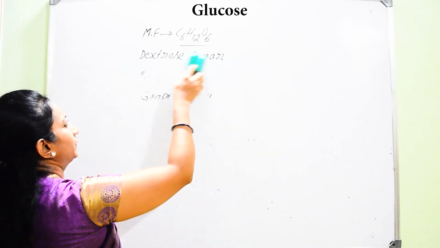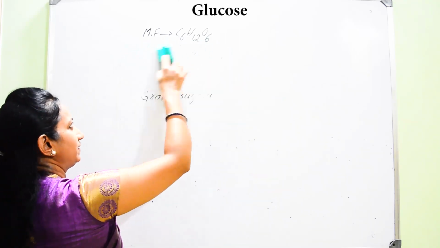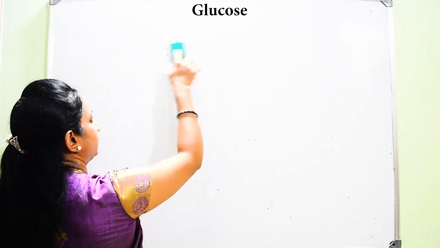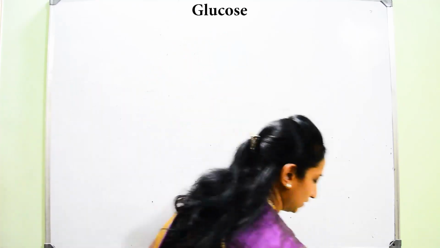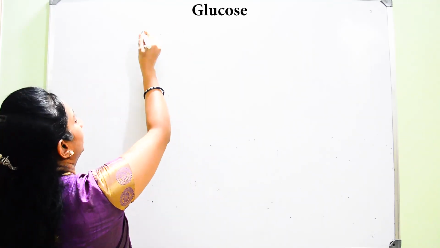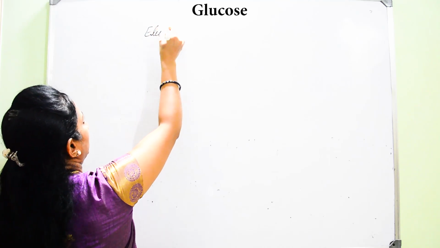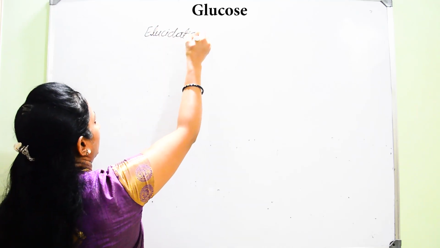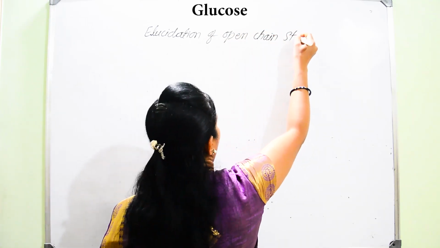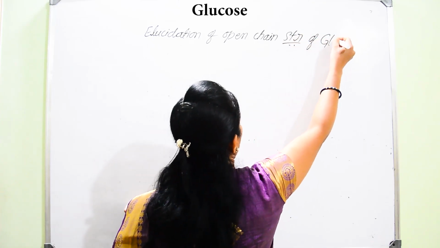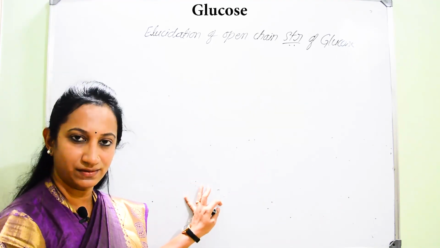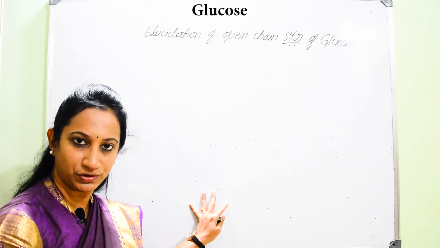So, now we are going to learn about that analysis regarding the structure of glucose, that can be considered as elucidation of structure of glucose. So, that is particularly the open chain structure for glucose. Elucidation of open chain structure of glucose.